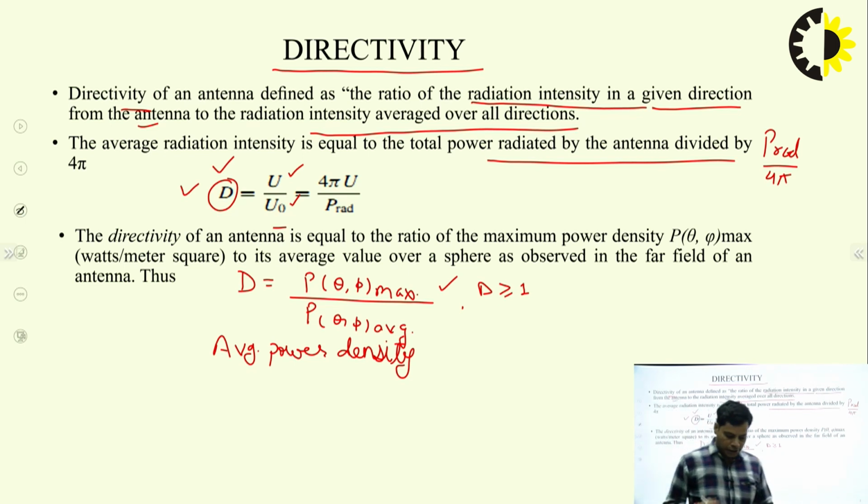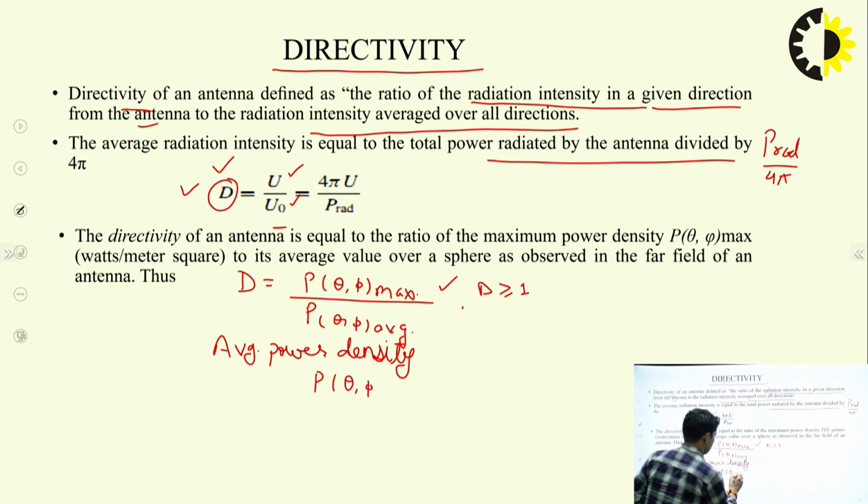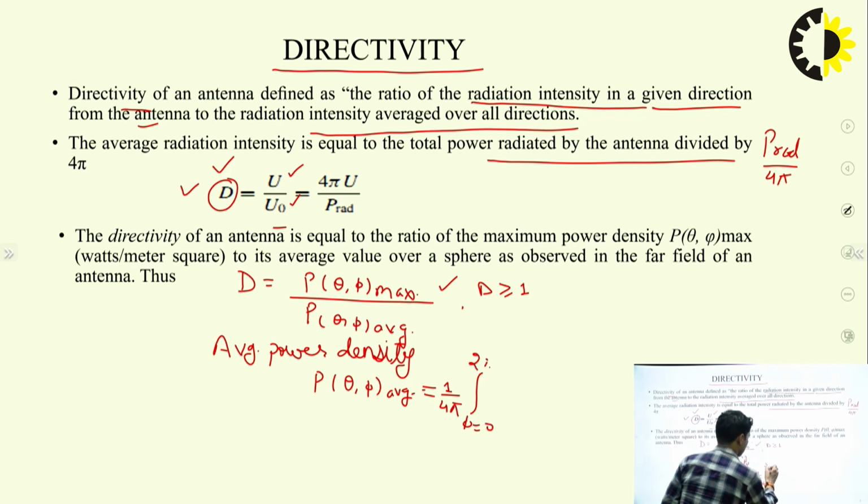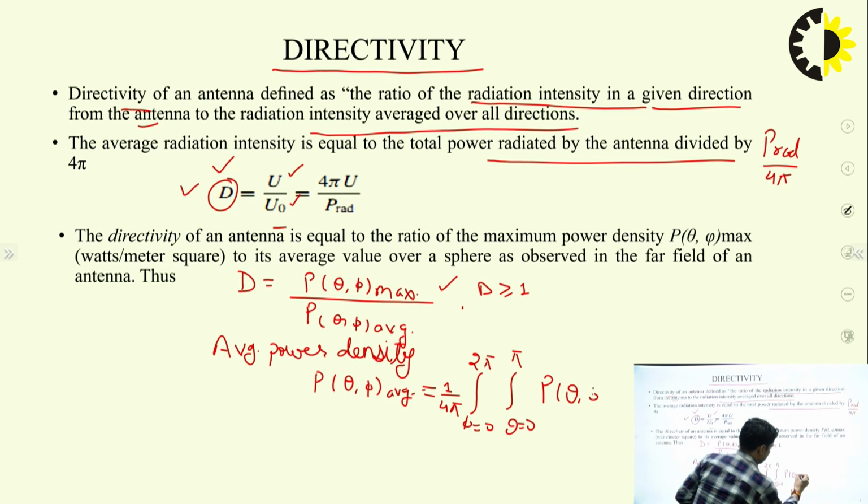The average power density is given by the formula P of theta comma phi average, which is equal to 1 upon 4 pi, integral of phi from 0 to 2 pi and theta from 0 to pi, P of theta comma phi sin theta d theta d phi.